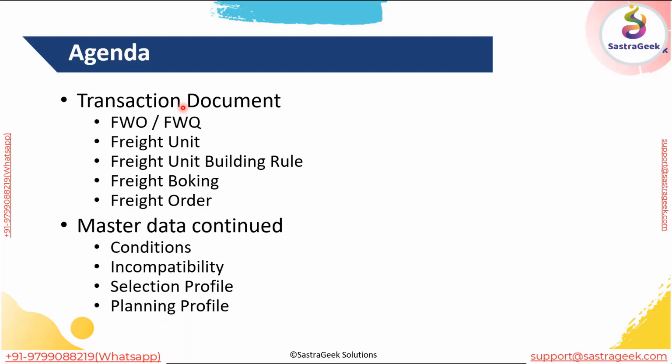I don't want to rush into it because this is the crux of TM. We can spend a lot of time on this once these concepts are clear to you: what the different documents are, what each is called, what the behavior of each document is, and how it looks in the system.